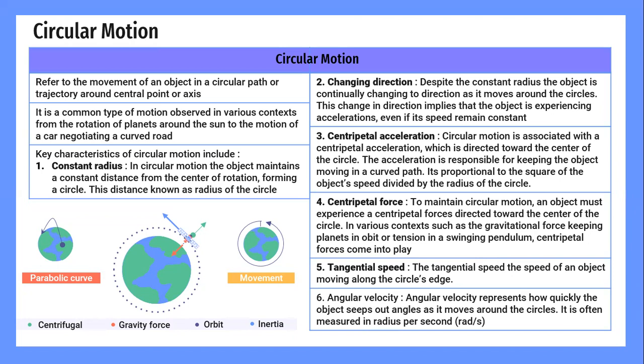Key characteristics of circular motion include constant radius, changing direction, centripetal acceleration, centripetal force, tangential speed, and angular velocity. Those are the characteristics of circular motion.